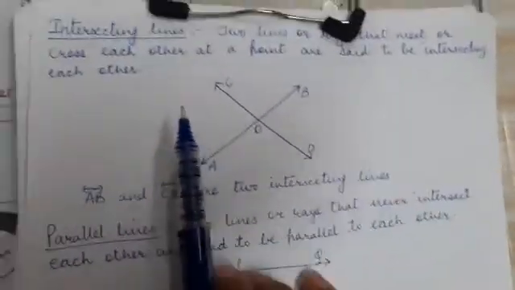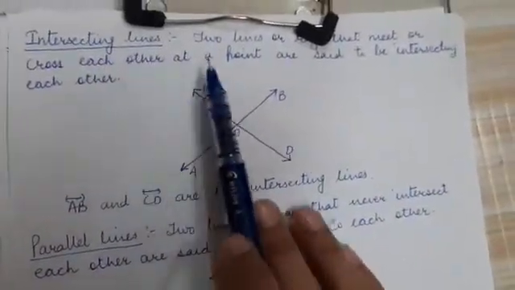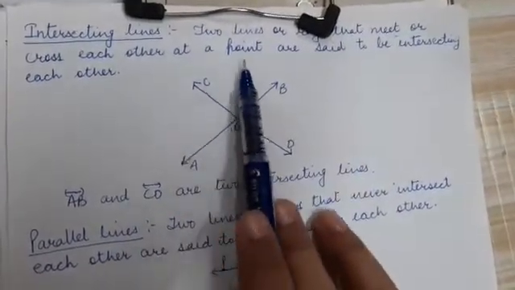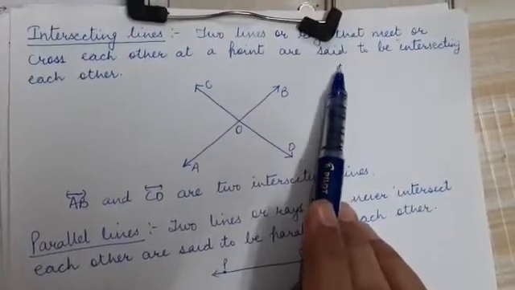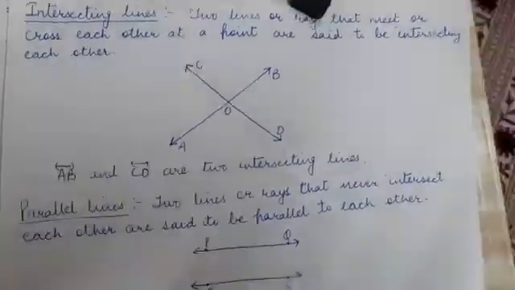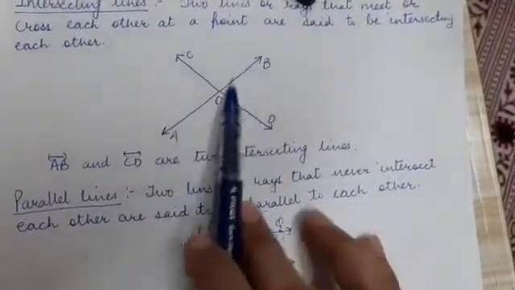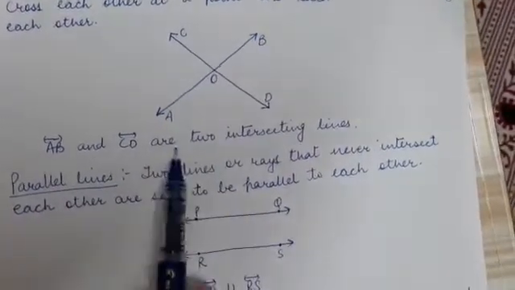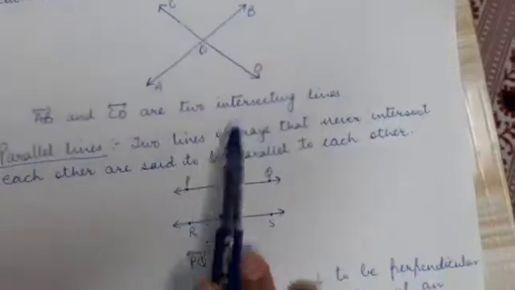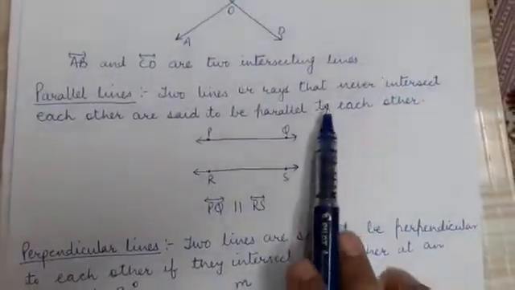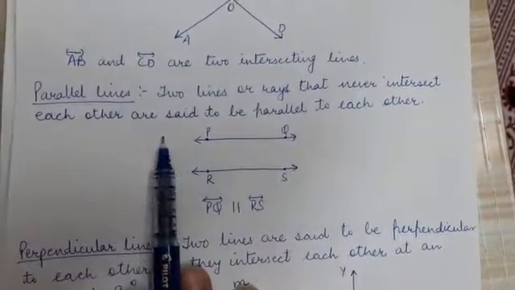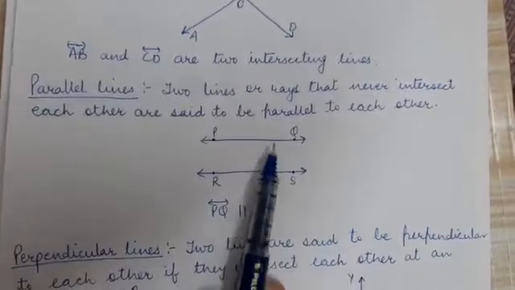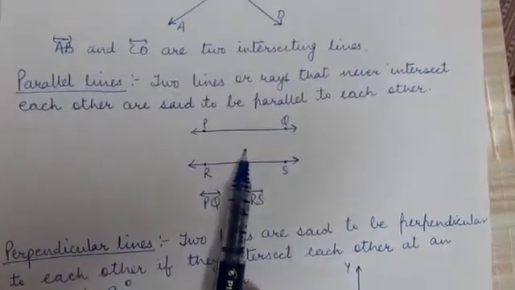Now let us discuss intersecting lines. Two lines or rays that meet or cross each other at a point are said to be intersecting each other. Now here these two lines are intersecting each other at a point O. So AB and CD are two intersecting lines. Next is parallel lines. Two lines or rays that never intersect each other are said to be parallel to each other. The distance between two parallel lines always remains the same throughout.